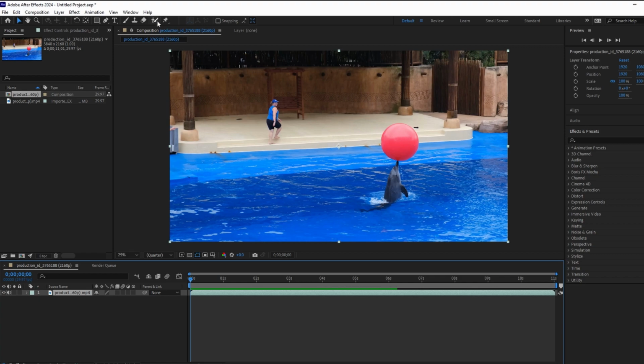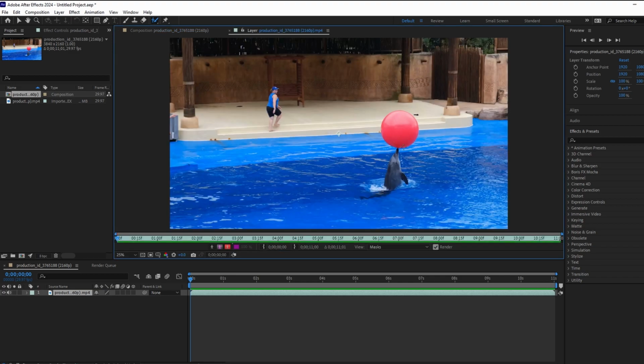Click on the Roto Brush tool at the top of After Effects. Now, double-click on the video to open Roto Brush workspace. In the Brushes tab, set brush's diameter, for example, to 20 pixels.